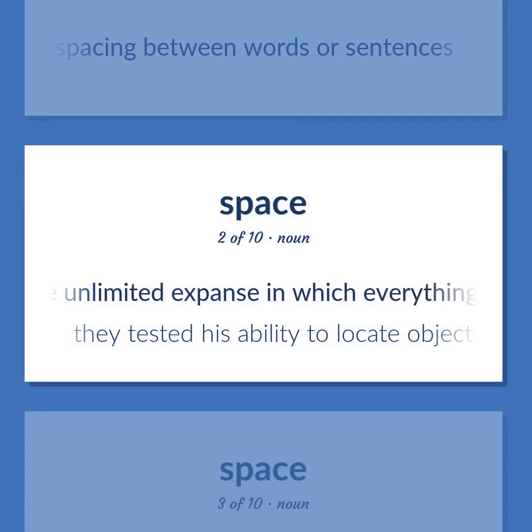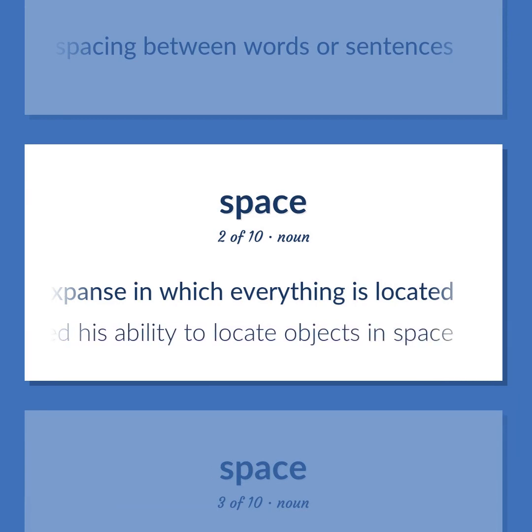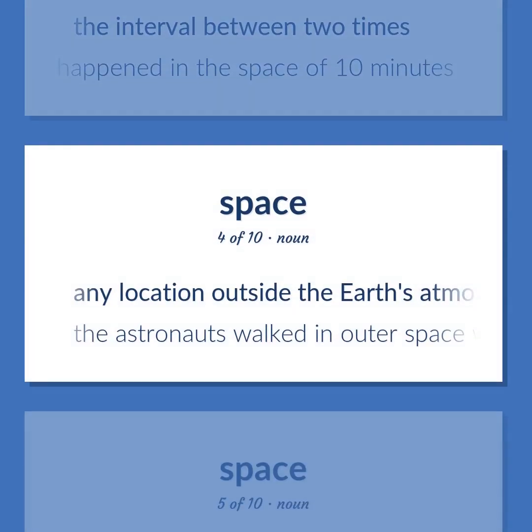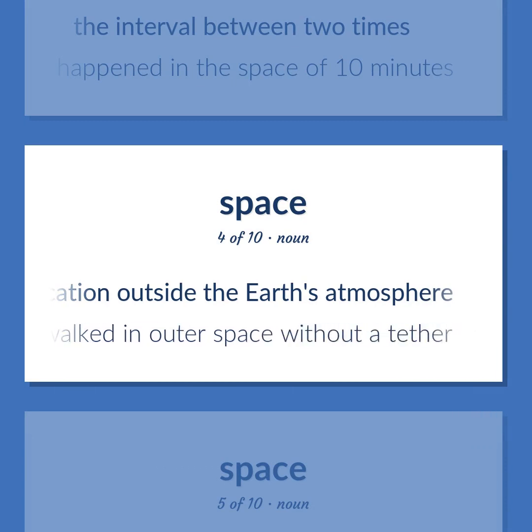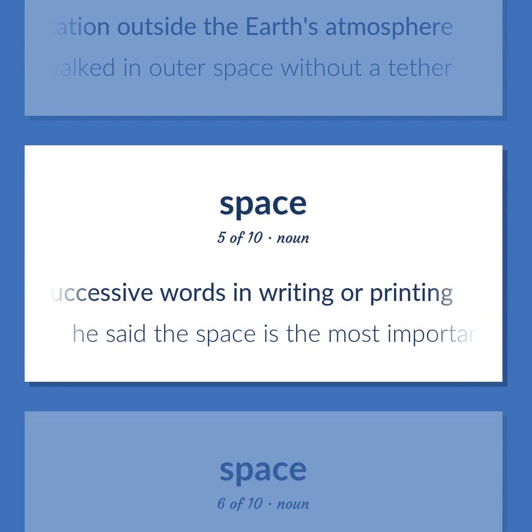The unlimited expanse in which everything is located. They tested his ability to locate objects in space. The interval between 2 times. It all happened in the space of 10 minutes. Any location outside the Earth's atmosphere. The astronauts walked in outer space without a tether. A blank character used to separate successive words in writing or printing. He said the space is the most important character in the alphabet.